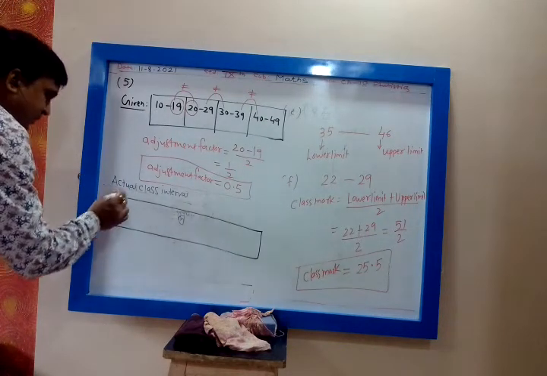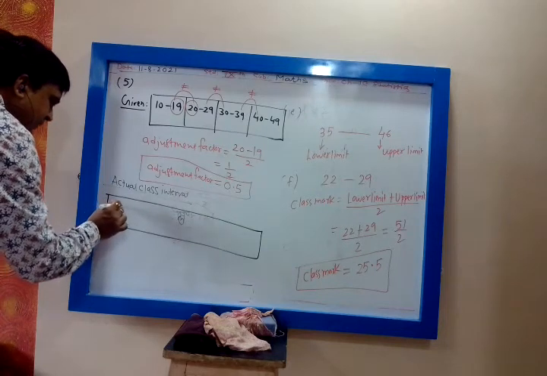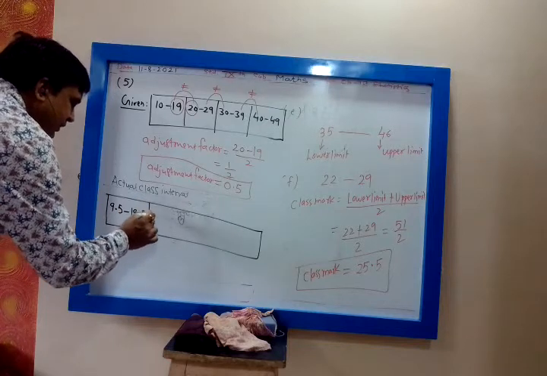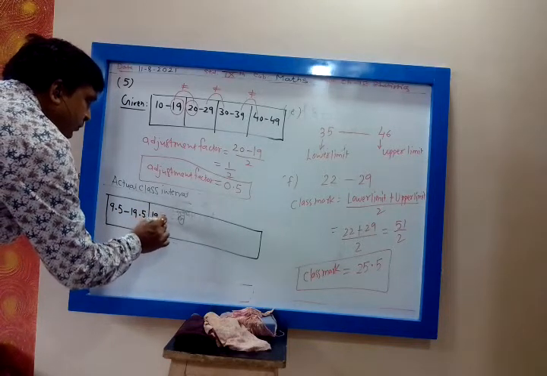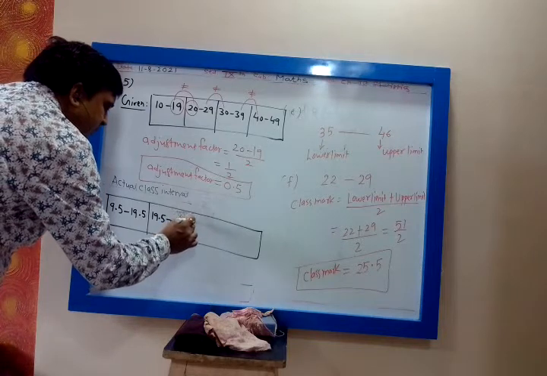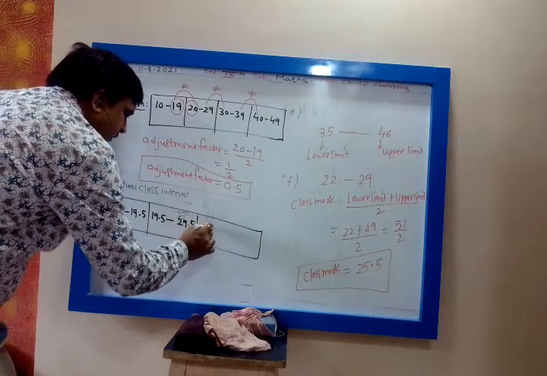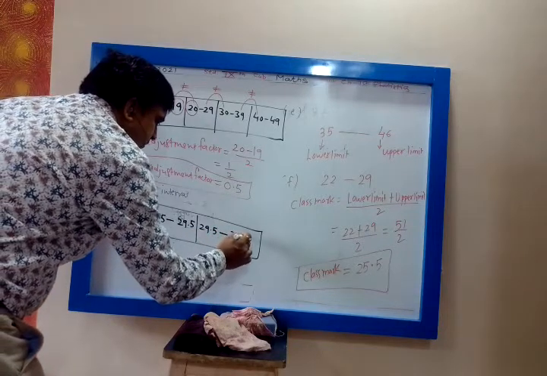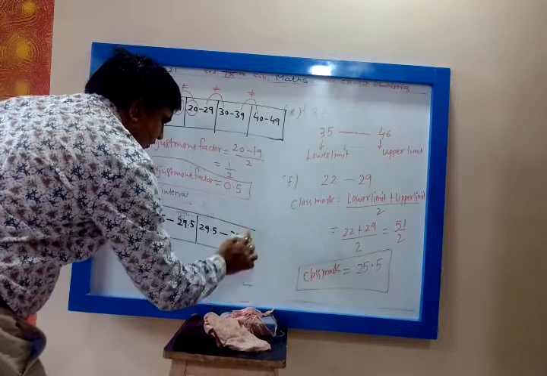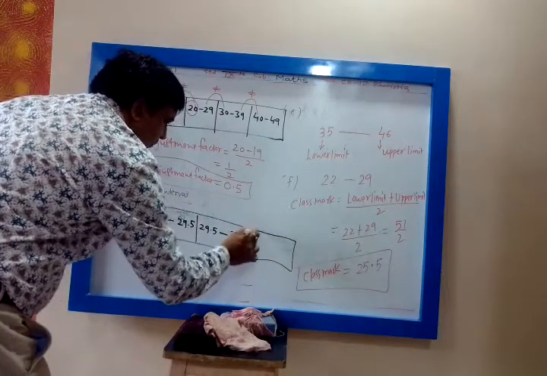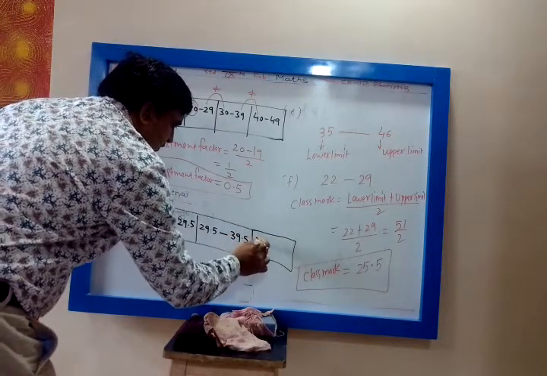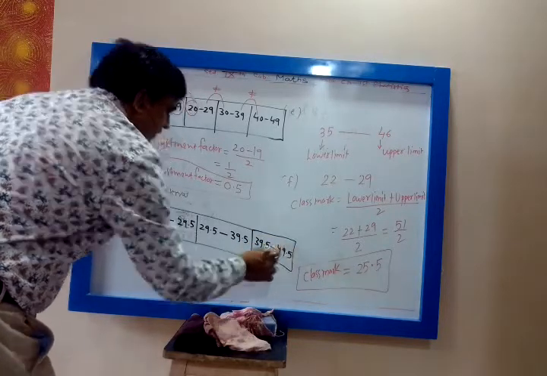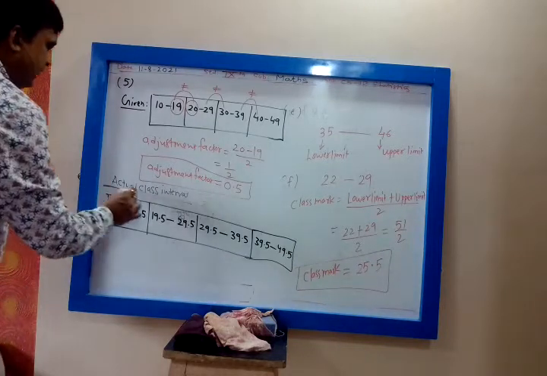So 10 minus 0.5 is 9.5, giving 9.5 to 19.5, then 19.5 to 29.5, then 29.5 to 39.5, then 39.5 to 49.5. So this is my actual class interval.